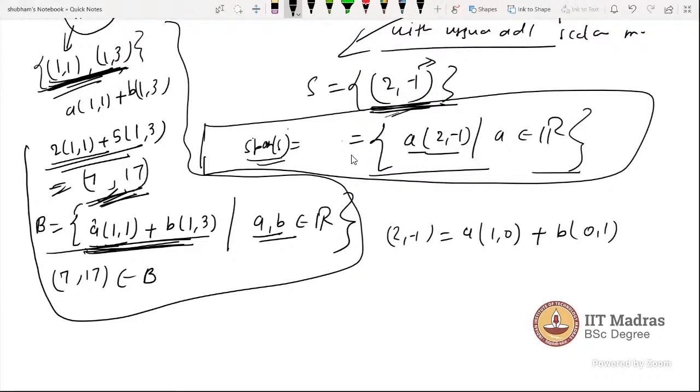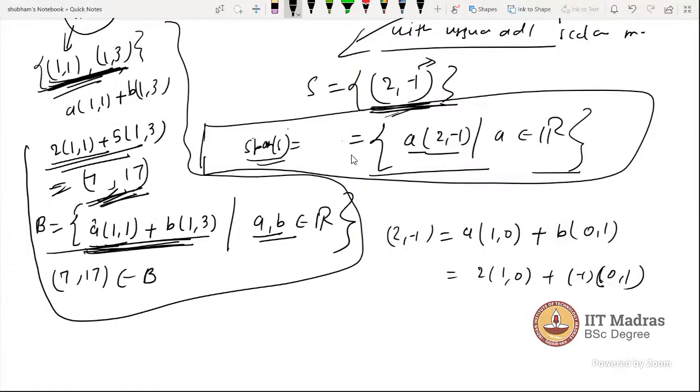So what is a here, and b here? a, sir, will be 2 and b will be -1. (1, 0) plus, okay, b will be -0. No. Okay.